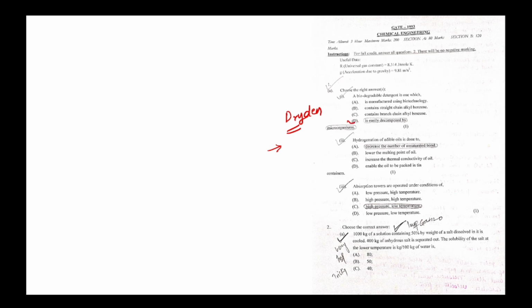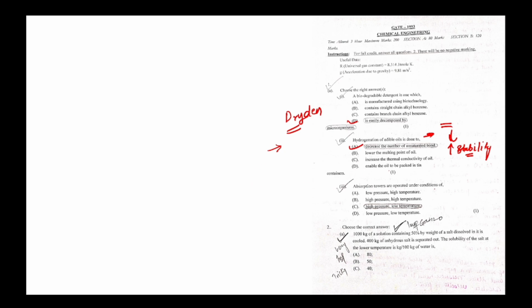So D is the answer, easily decomposed by the microorganisms. Hydrogenation of edible oil is done to decrease the number of unsaturated bonds. In this case, we just decrease the double bond to increase the stability. If possible, I will upload my notes, so you can read that as well. Third,